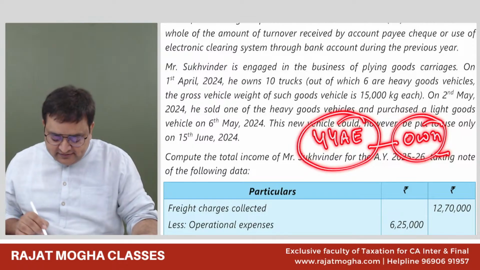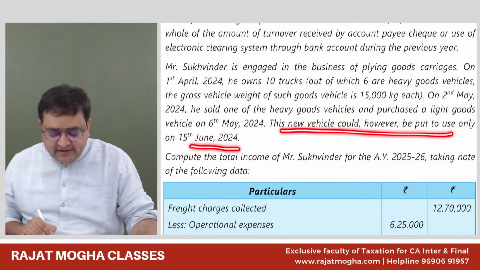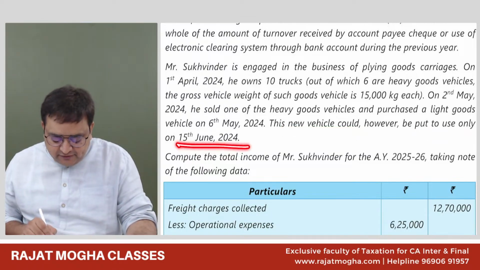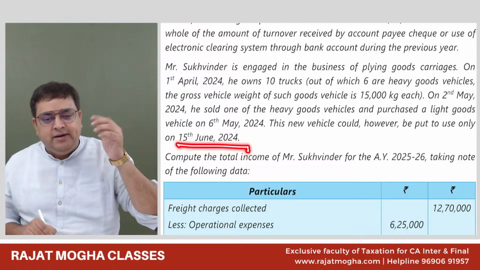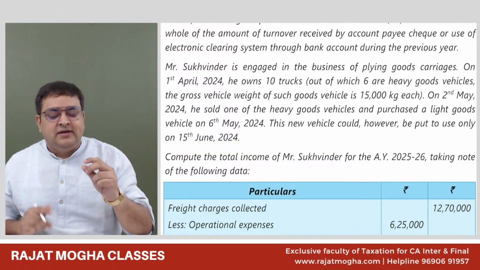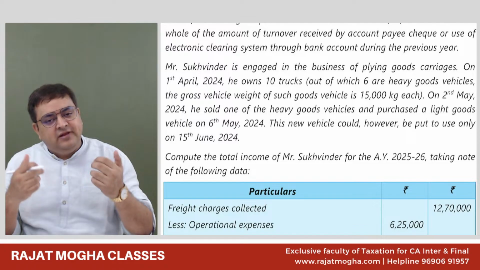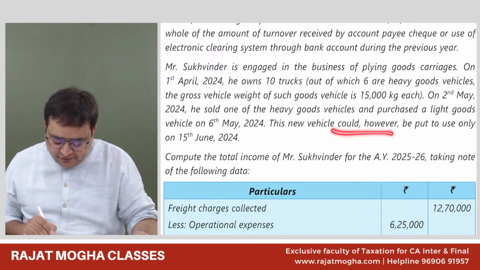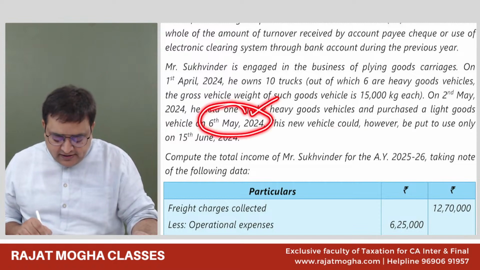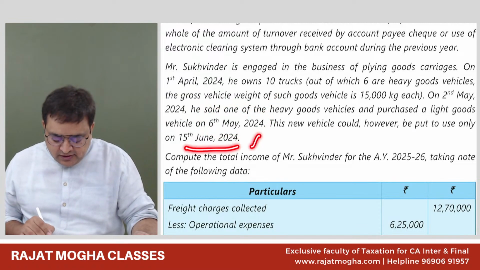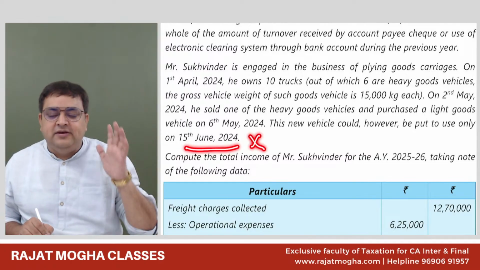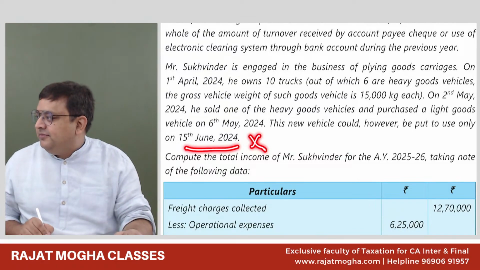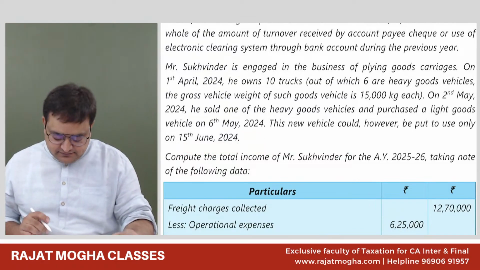So in this case, guys, this statement will actually confuse the students. We will not take it from 15th of June. That is for depreciation, right? But 44AE specifically says that from the date when you own the vehicle, we start calculating your presumptive PGBP. So if we purchased it on 6th May, the 6th May date is important. The 15th June 2024 date is confusing you. Everybody got it? Very good, Hari, Sugandha, Kabir, from the purchase date.